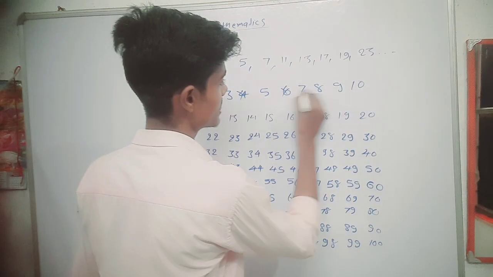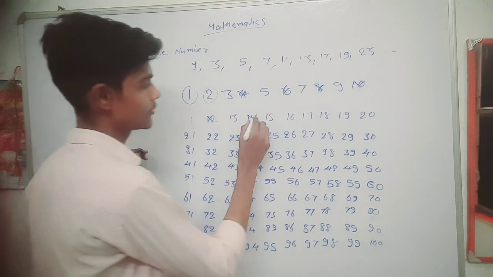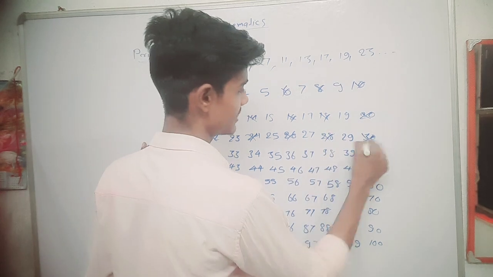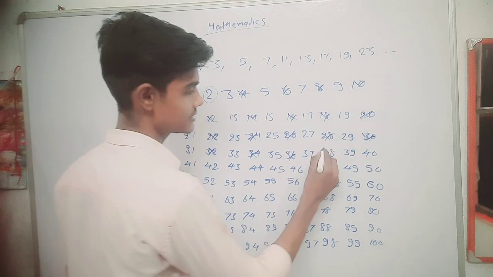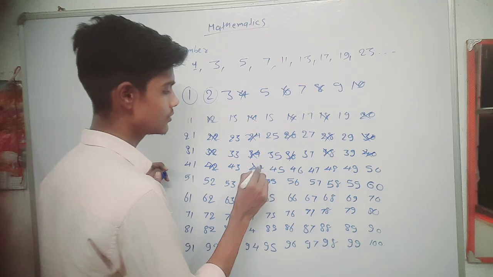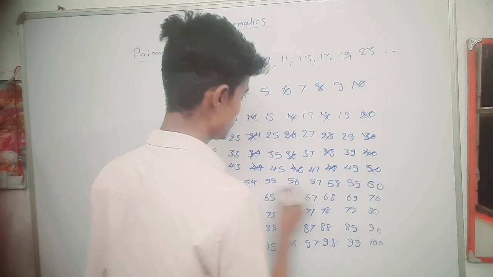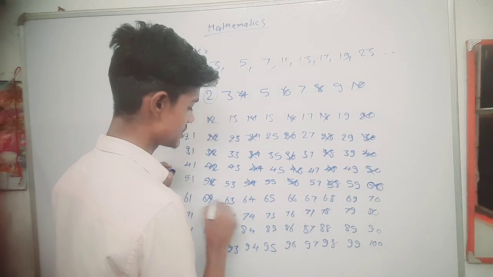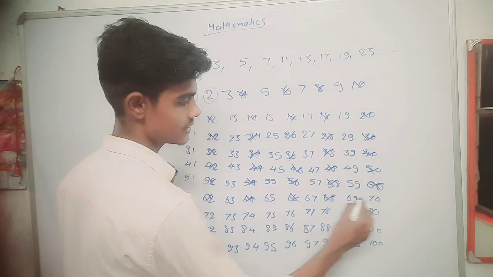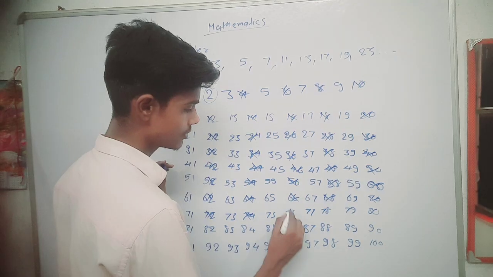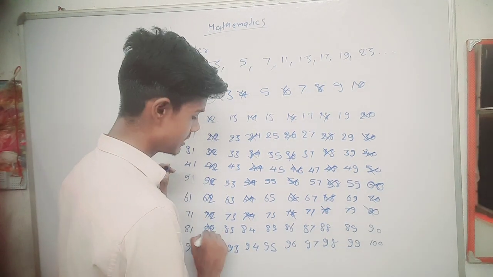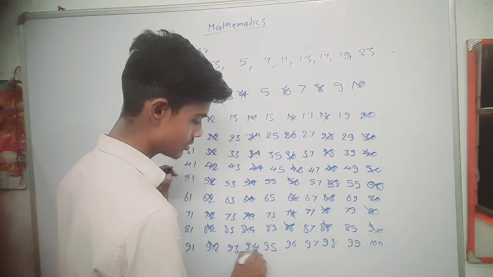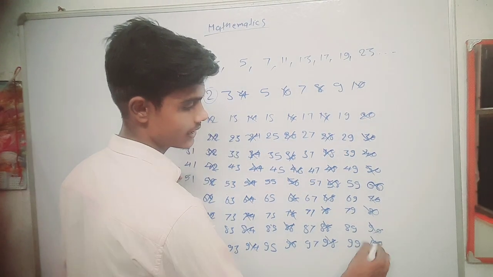It is 4, 6, 8, 10, 12, 14, 16, 18, 20, 22, 24, 26, 28, 30, 32, 34, 36, 38, 40, 42, 44, 46, 48, 50, 52, 54, 56, 58, 60, 62, 64, 66, 68, 70, 72, 74, 76, 78, 80, 82, 84, 86, 88, 90, 92, 94, 96, 98 and 100.